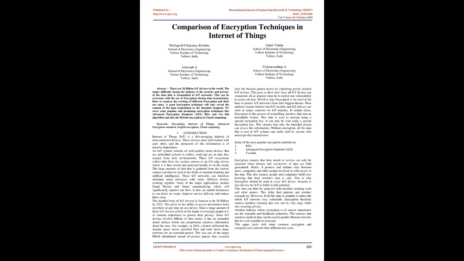This goes to show how, since all IoT devices are connected, all an attacker must do is exploit one vulnerability to access all data. Which is why encryption is the need of the hour to protect IoT networks from their biggest threats. Most industry experts believe that IoT security and IoT privacy are major concerns for the IoT industry. In simple terms, encryption is the process of scrambling sensitive data into an unreadable format. This data is encrypted using a special encryption key. It can only be read using a special decryption key. This ensures that only the intended person can access this information.